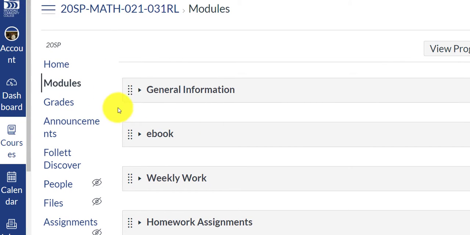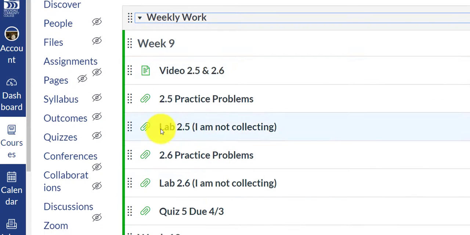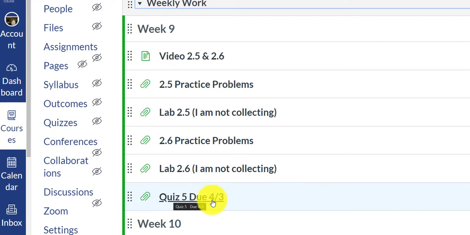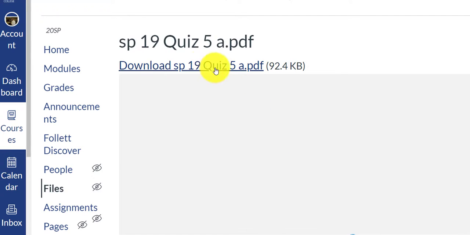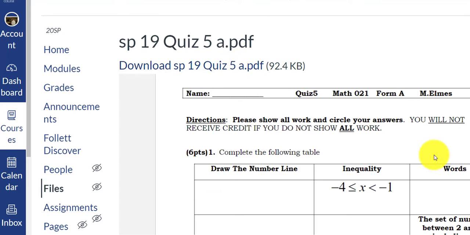So again, for the labs that you're going to submit, under weekly work, you can download the labs. But remember, these first 2 I'm not collecting, but this quiz I will collect. And notice there's a due date here, 4/3, right? So you're going to click the quiz button, and you click this link to download your quiz. Right, here's a copy of the quiz. Ooh, I shouldn't be showing you that.